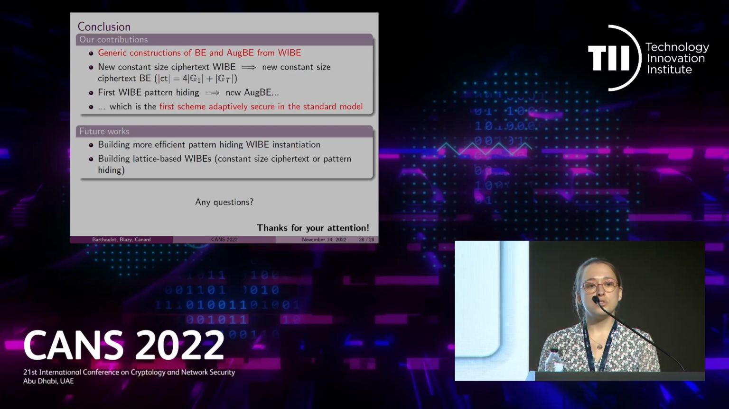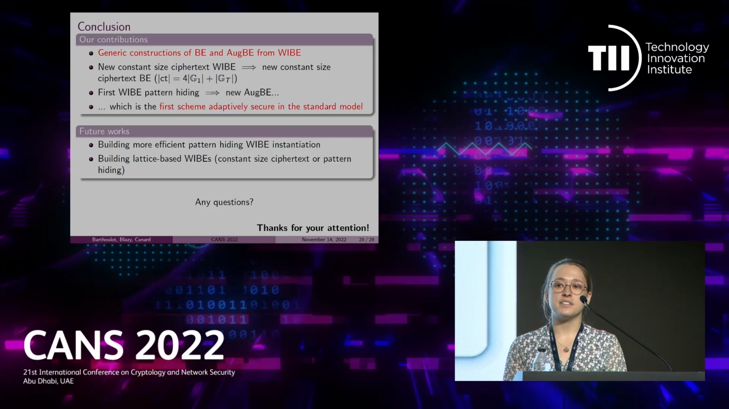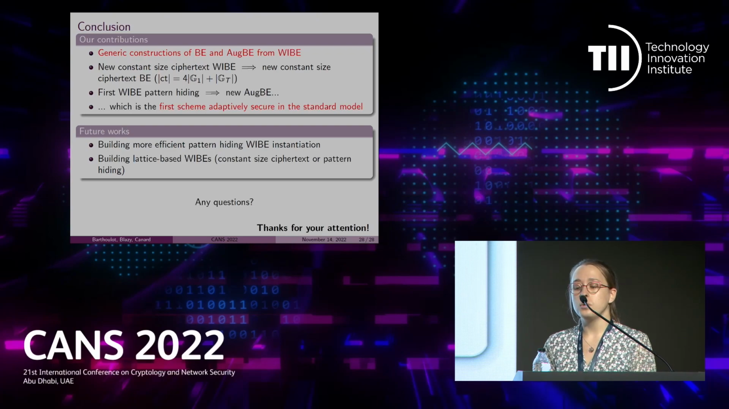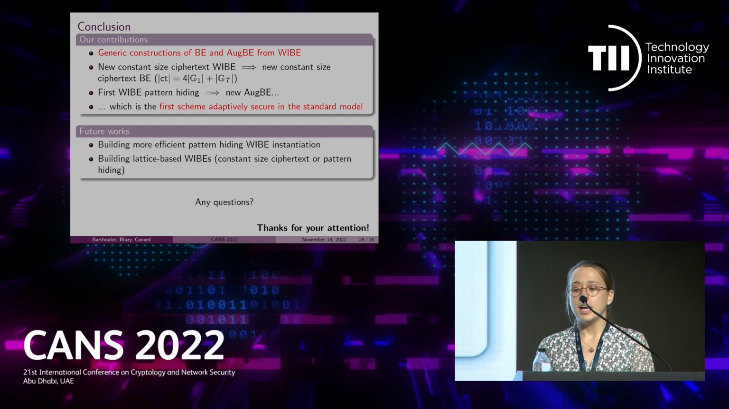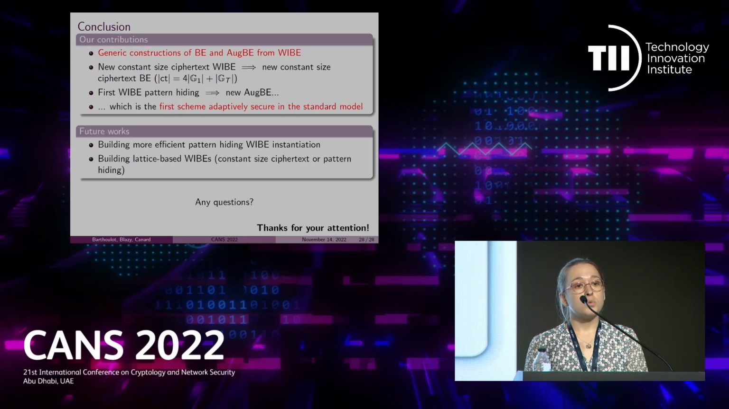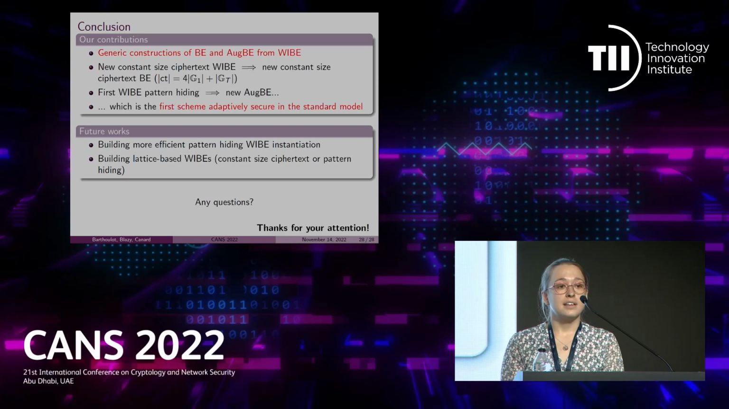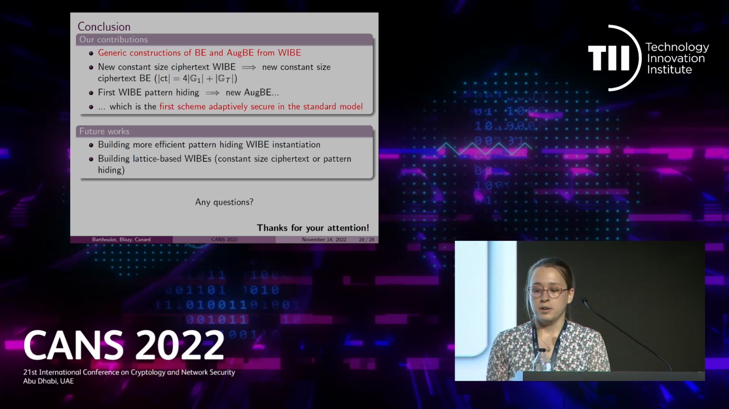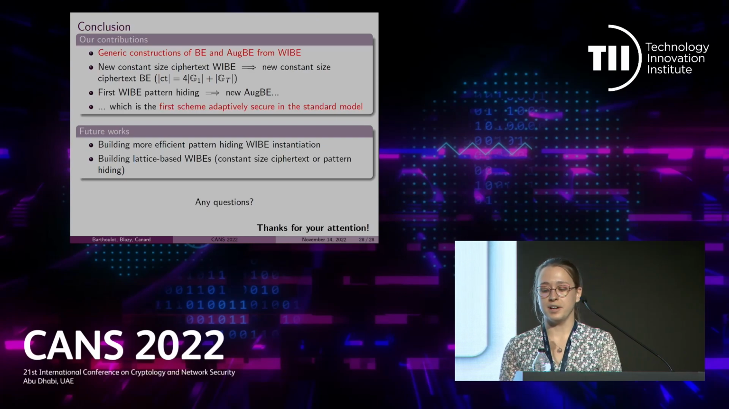In our work, we proposed two new generic constructions of broadcast encryption and augmented broadcast encryption from identity-based encryption with wildcard. We proposed a new constant size ciphertext WIBE, which leads to a new constant size ciphertext broadcast encryption scheme. And by constant, I mean that the ciphertext is composed only of 4 elements of the group G1 and 1 element of the group GT. We also proposed the first WIBE scheme that satisfies pattern hiding security, a new security property we introduced. That leads us to a new OGBE scheme, which unfortunately has parameter sizes too big, but is, however, the first scheme that is adaptively secure in the standard model.